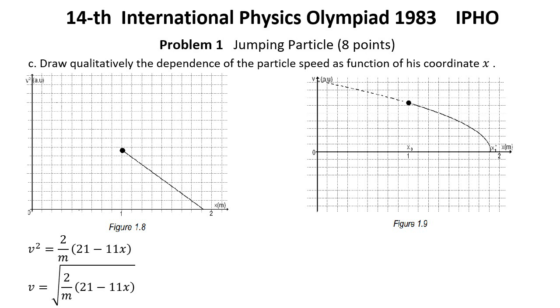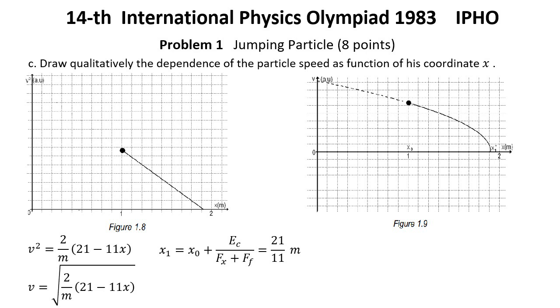The particle moves in the positive direction of the coordinate axis OX. This motion occurs until the position x1, when the speed vanishes, is reached. From the previous relation, in which we take the modulus of the speed as 0, results x1 equal to this expression. The numerical value for x1 is 21/11 meters.